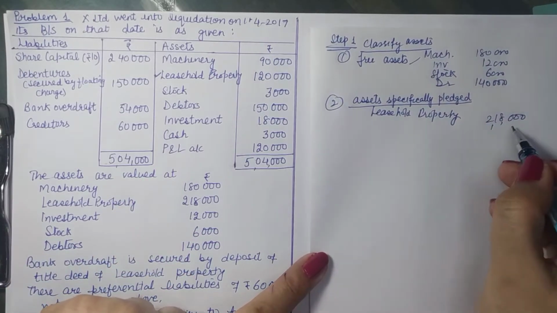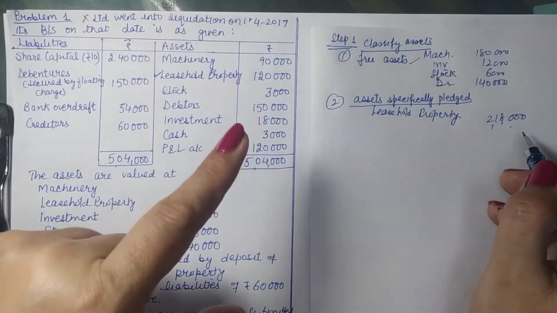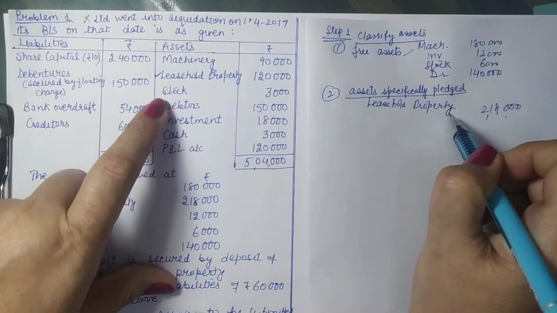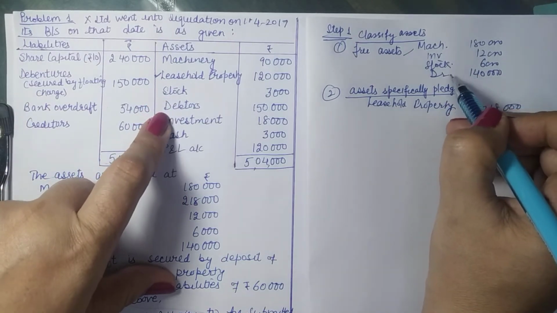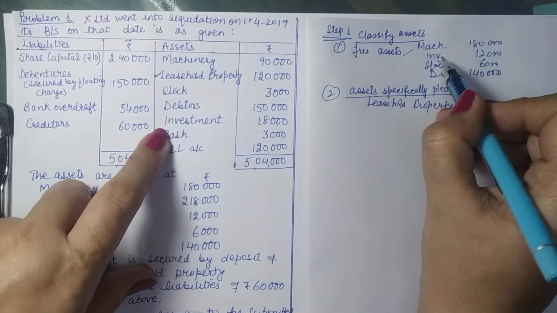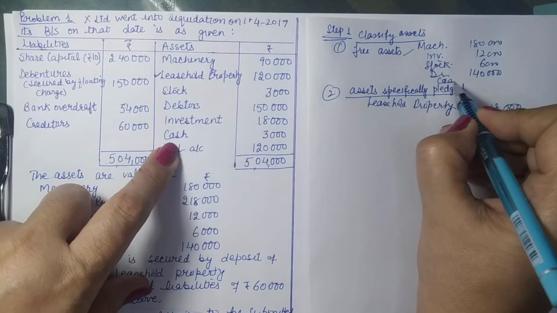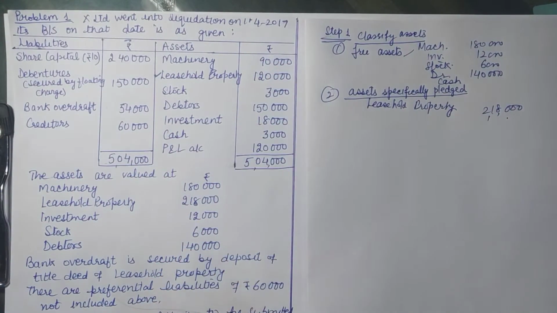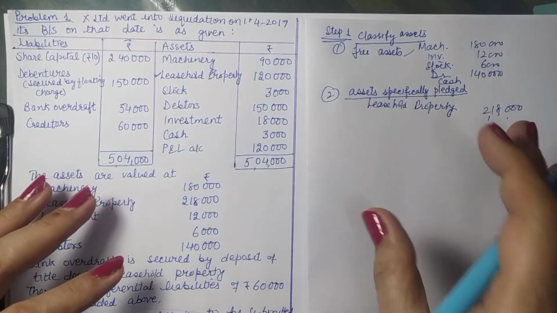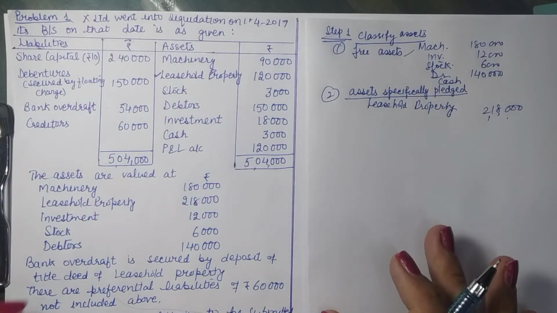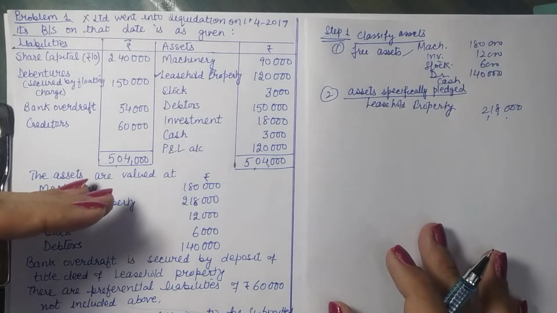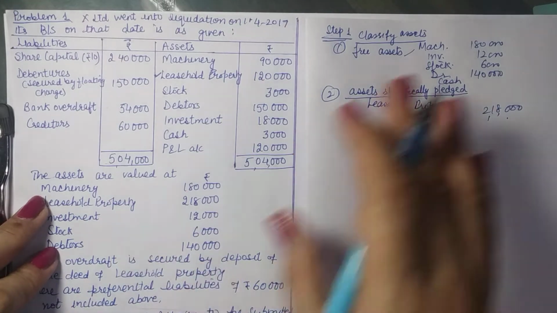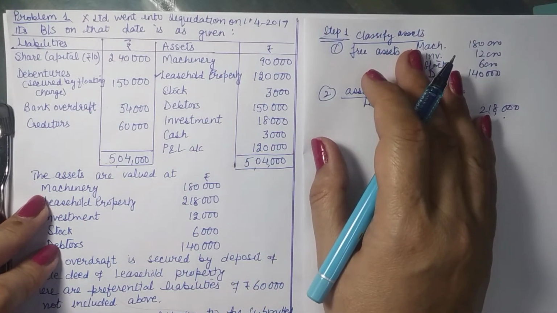4 we have written here, 1 here. But look here, we should cover all assets. Machinery is covered. Leasehold property comes here. Stock is here in free assets. Debtors, free assets. Investment, free assets. And of course cash. Now apart from the assets which we are writing here, do you think any other asset also, anything else qualifies here? Yes, if you have any unrecorded asset, and it is likely to fetch you some amount, that will also qualify here. So it will come under free assets.